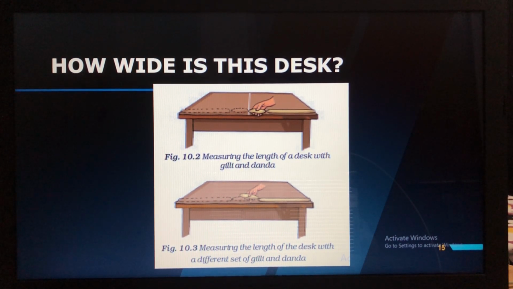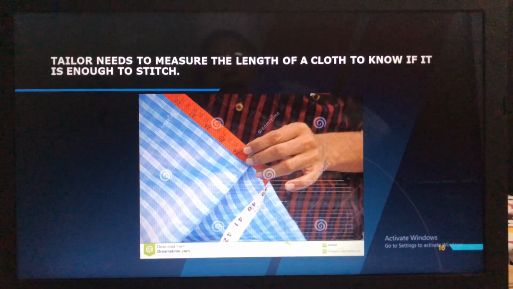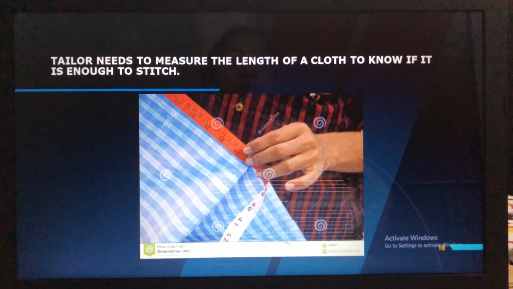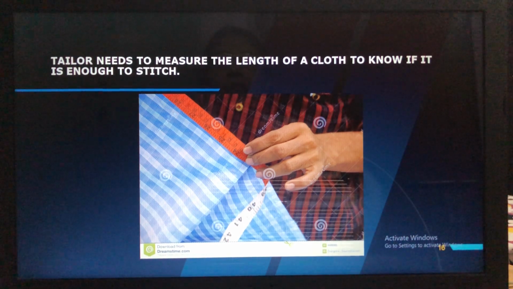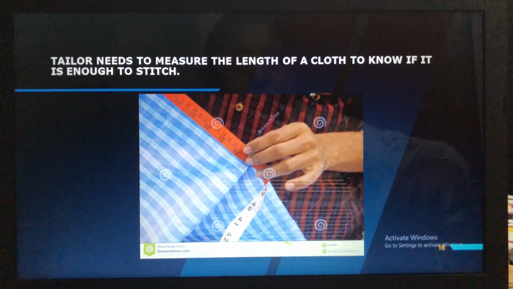Then what the carpenter needs? He needs to measure the height and width of a cupboard to know how much wood he would need to make its door. So now this here is a tailor. Can you see? The tailor needs to measure the length of a cloth to know if it is enough to stitch. Like this you might have seen already how he measures when you go to a tailor.